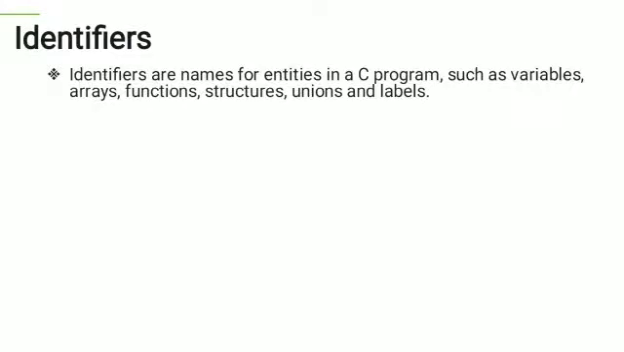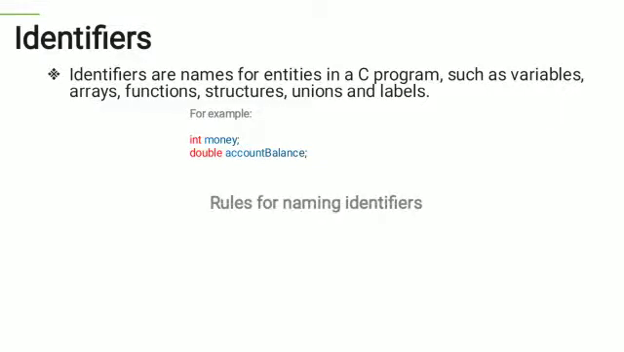Identifiers. Identifiers are names which identify the variable names, arrays, functions, structures, unions and labels. For example, int money, where int is the data type, money is the identifier. Double account balance, where double is the data type, account balance is the identifier. There are certain rules for naming identifiers.